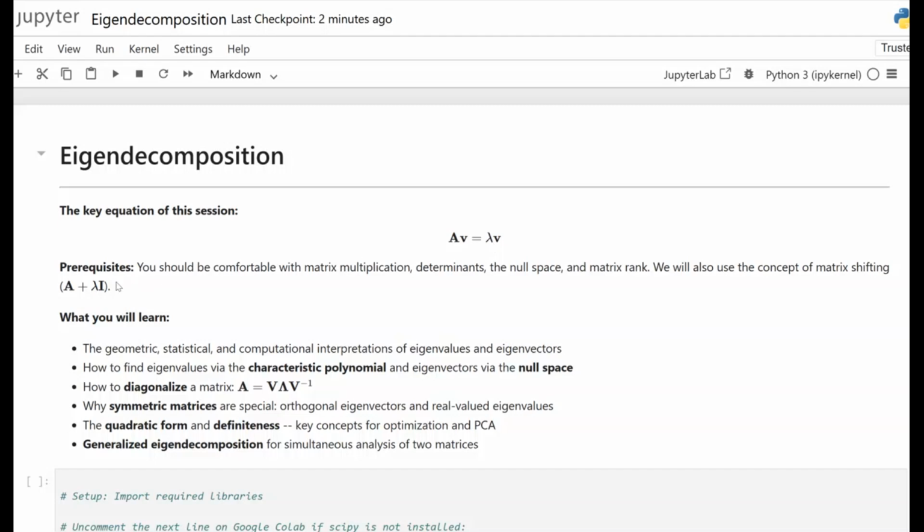And dear friends, of course, there are prerequisites also. You should be comfortable with matrix multiplication, determinants, the null space, matrix rank, and we will also use the concept of matrix shifting.